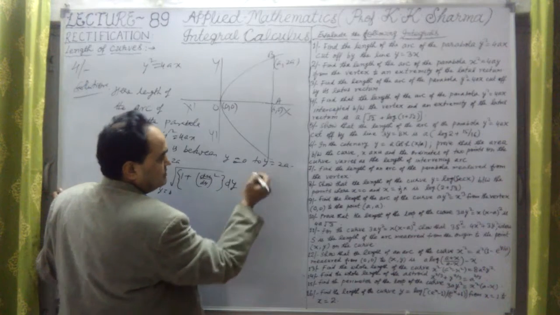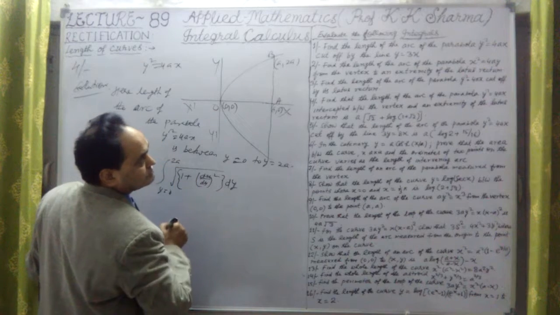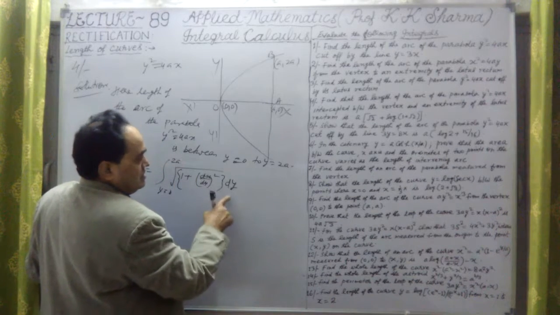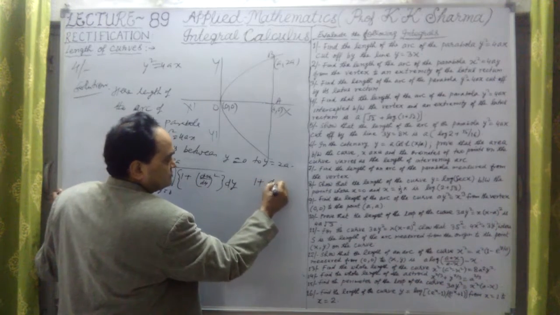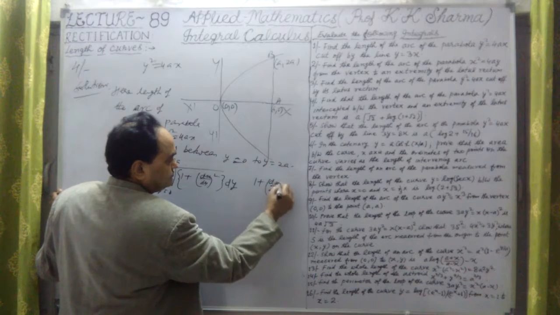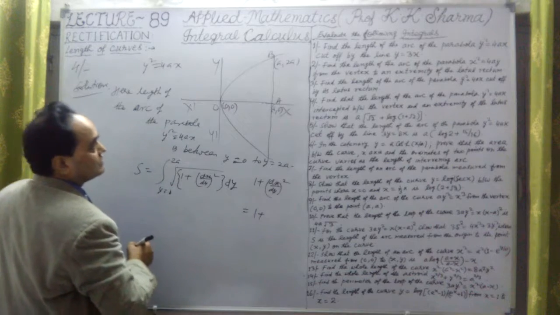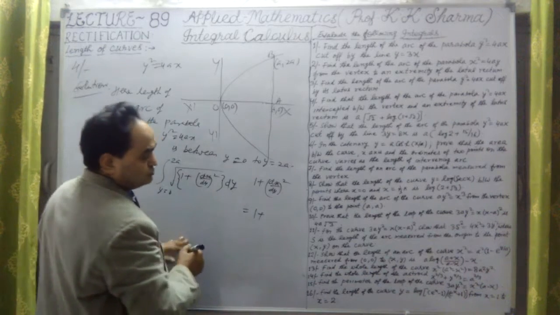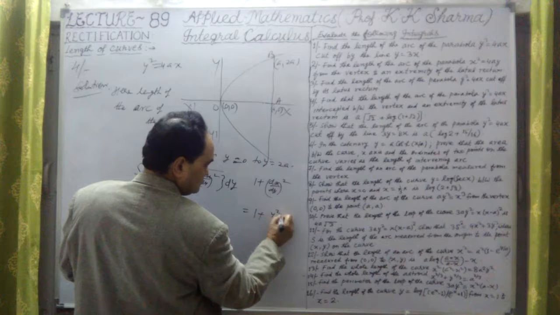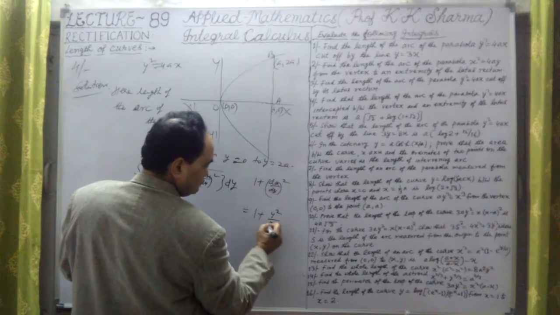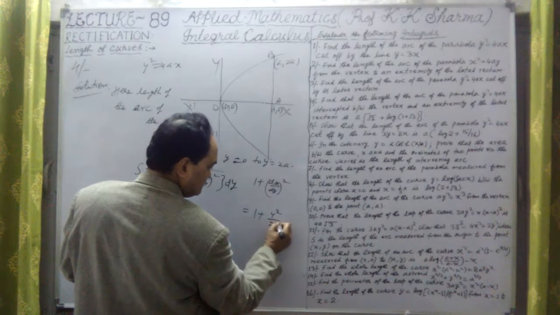In question number 3, we have 1 plus (dx/dy) whole square as 1 plus, it was y upon 2a, so y square upon 2a square, that means 4a square.